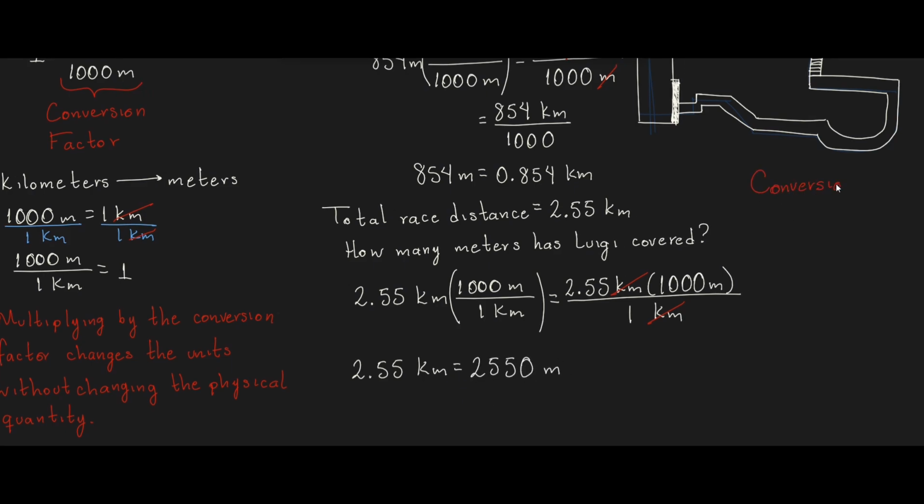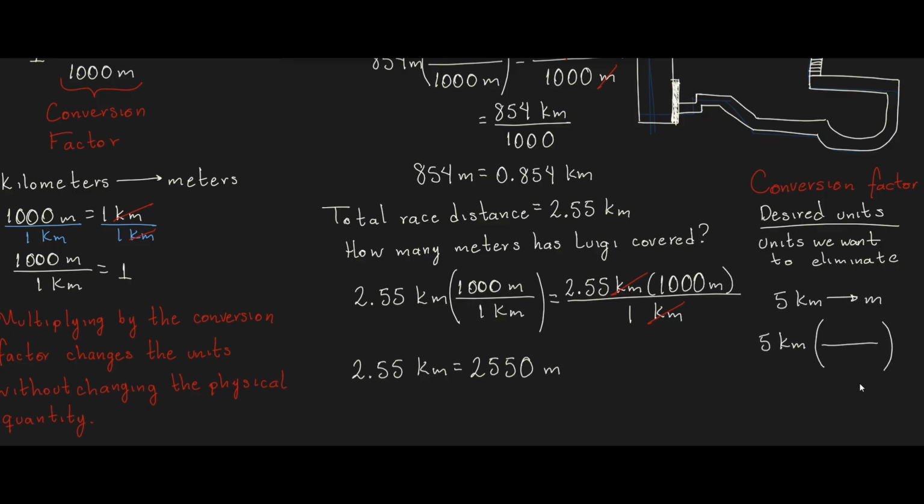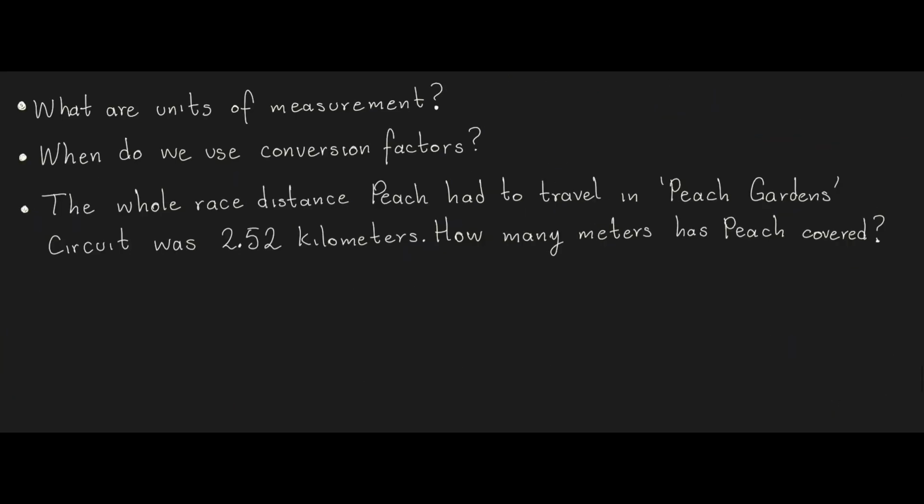How do we know which conversion factor to use? Easy. The desired units go in the numerator, while the units we want to eliminate go in the denominator. If we want to convert 5 kilometers into meters, meters must be in the numerator because those are the units we want to end up with. And kilometers must be in the denominator because those are the units we want to get rid of. Here are some questions for you.